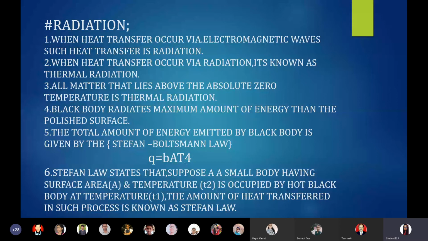5.67 into 10 raised to minus 8. You can all write this point down if you find it rare: the value of B, the black body constant, is 5.67 into 10 raised to minus 8.